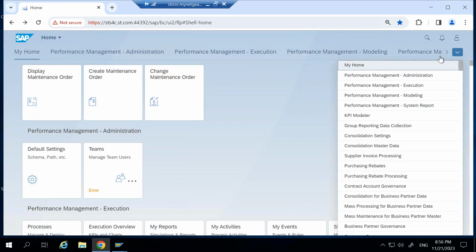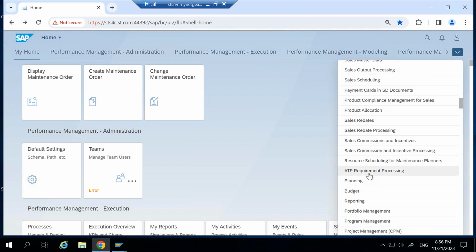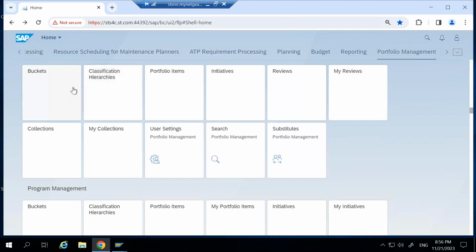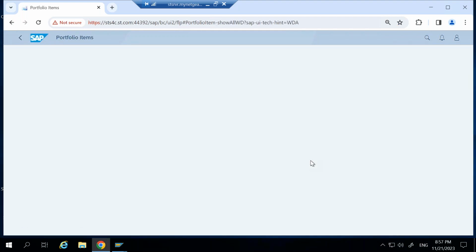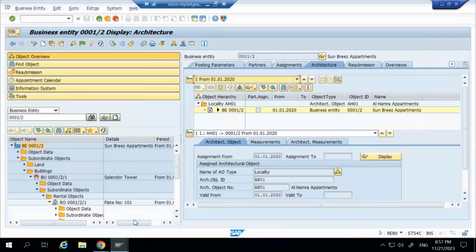You can get all this list of different tabs available here. Let's say if you want to access your PPM system, portfolio project management, to analyze your pre-investment, then you can manage it here in the portfolio management, go to buckets, or directly manage it in the initiatives or your proposals, which we call portfolio items. So this is just one idea of how you can navigate into your Fiori applications, and how you access your data in RE-FX through GUI.